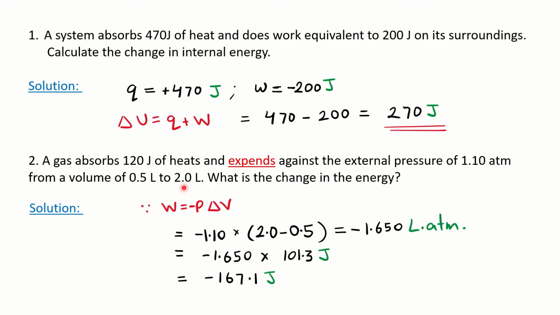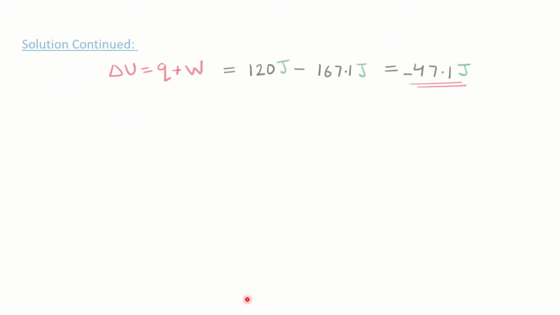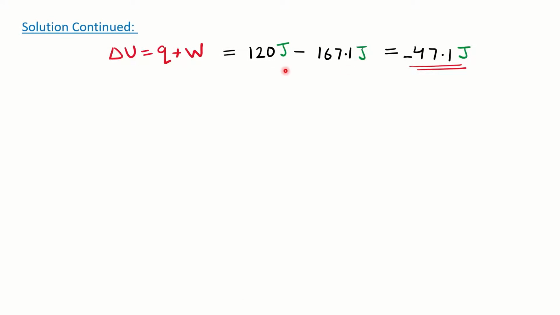The volume change you can calculate from here. You will get the answer in liter atmosphere. So to bring the work into joule, you have to multiply by 101.3, which I have already mentioned to you, and you will get the work in joule. Now you can put this value in the formula and find the answer. Since 120 minus 167, you will get the exchange of energy as negative.